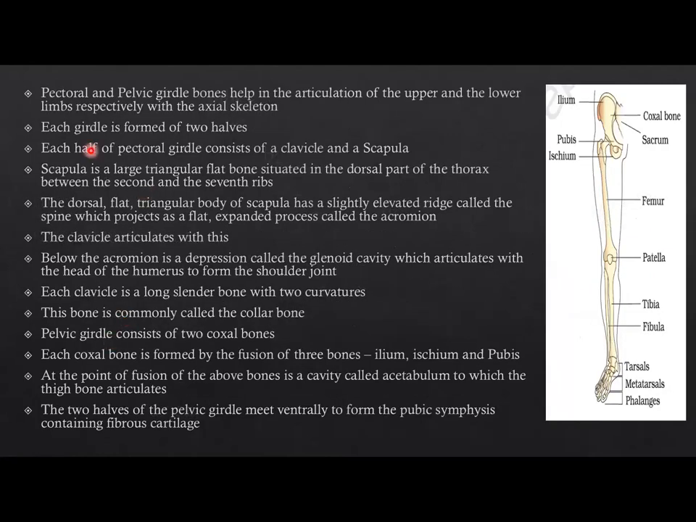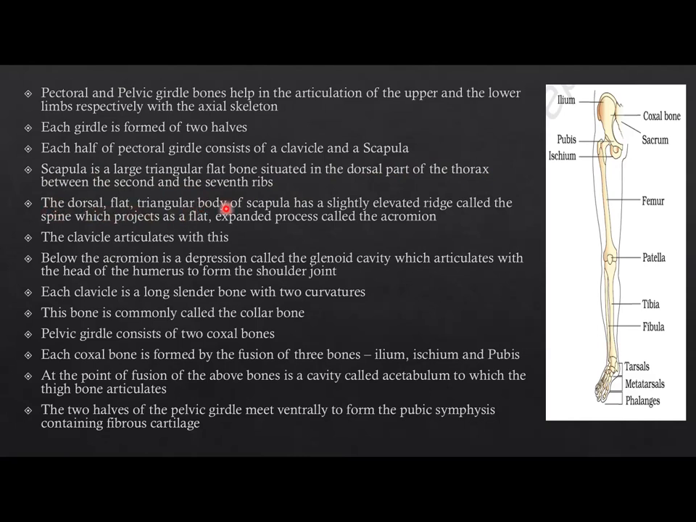Pectoral and pelvic girdle bones help in the articulation of the upper and the lower limbs respectively with the axial skeleton. Each girdle is formed of two halves. Each half of the pectoral girdle consists of clavicle and scapula. Scapula is a large triangular flat bone situated in the dorsal part of the thorax between the second and the seventh ribs.